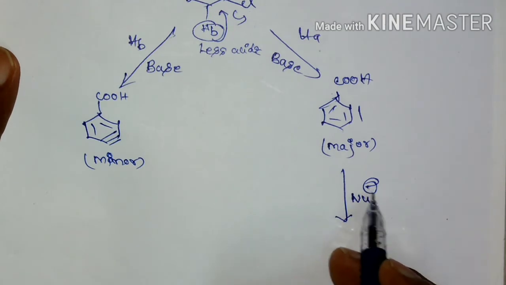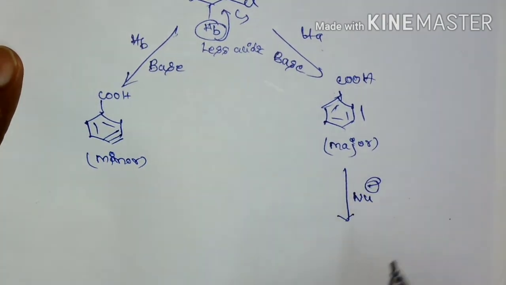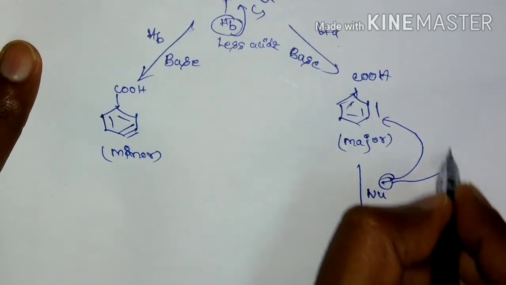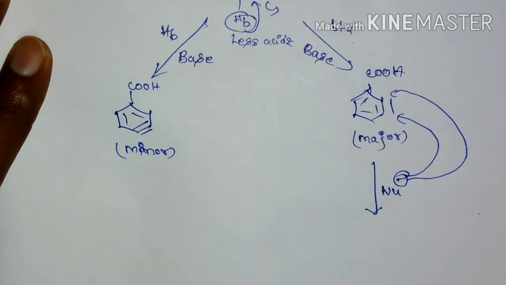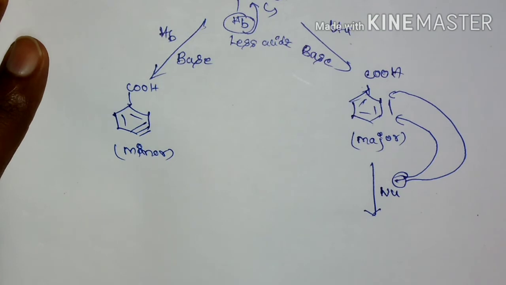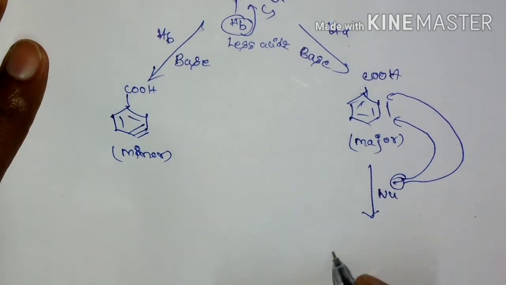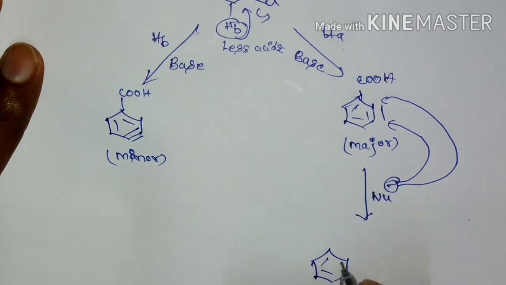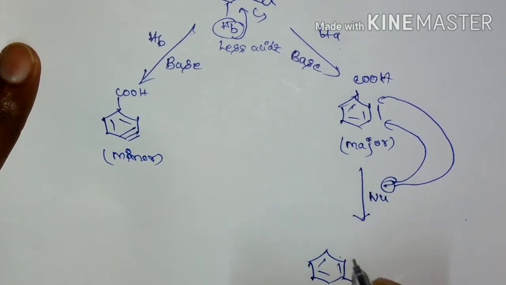Now where can the nucleophile attack? There are two possibilities: it can attack at meta or it can attack at ortho. So it is going to attack at the meta position.